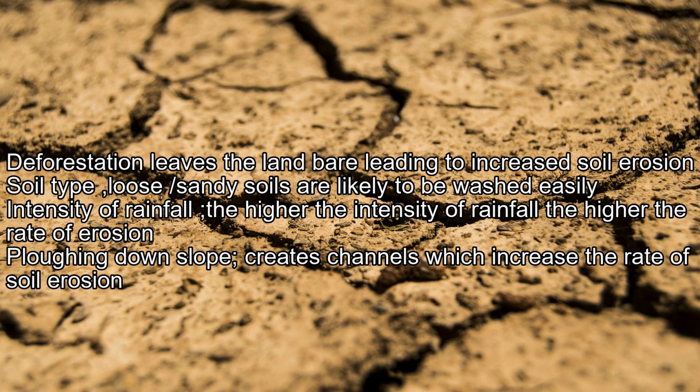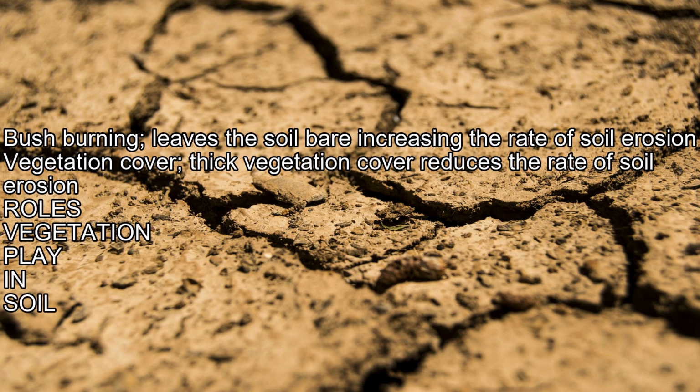Intensity of rainfall: the higher the intensity of rainfall, the higher the rate of erosion. Plowing down slope creates channels which increase the rate of soil erosion. Bush burning leaves the soil bare, increasing the rate of soil erosion. Vegetation cover: thick vegetation cover reduces the rate of soil erosion.